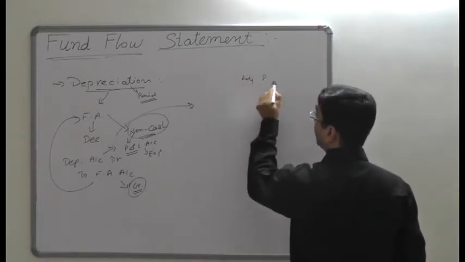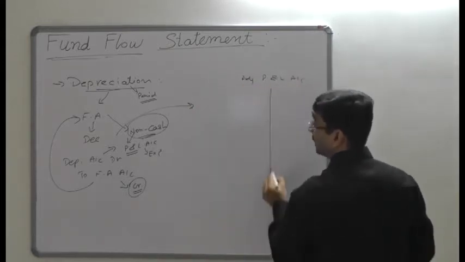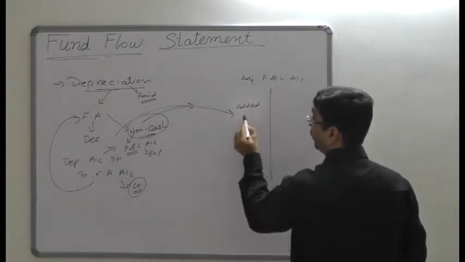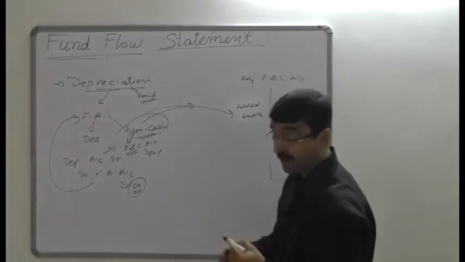We need to prepare the adjusted profit and loss account, and in the adjusted profit and loss account it should be added back to the profits.